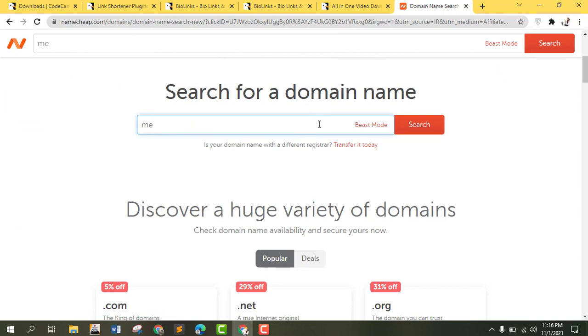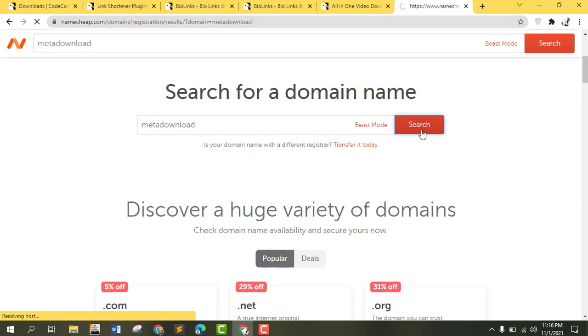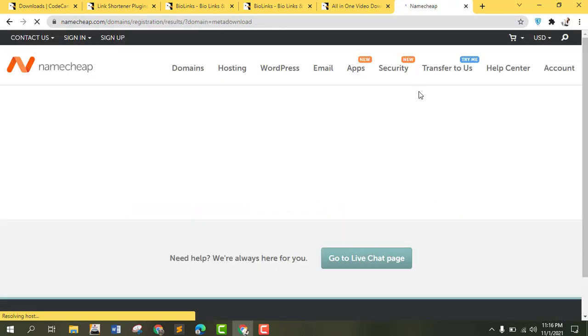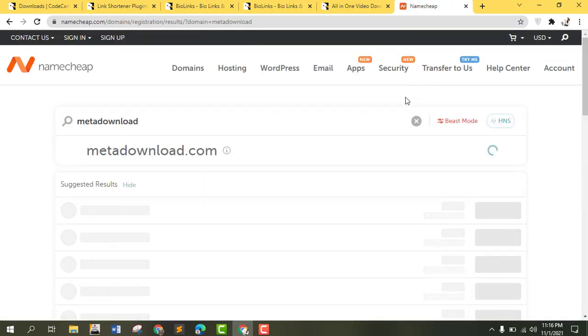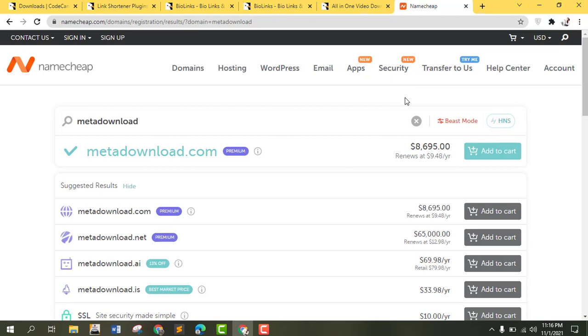Search for Meta download. Let's use the page search mode. Meta download. Let's go. Oh, it's not available. Meta save. Meta saver.